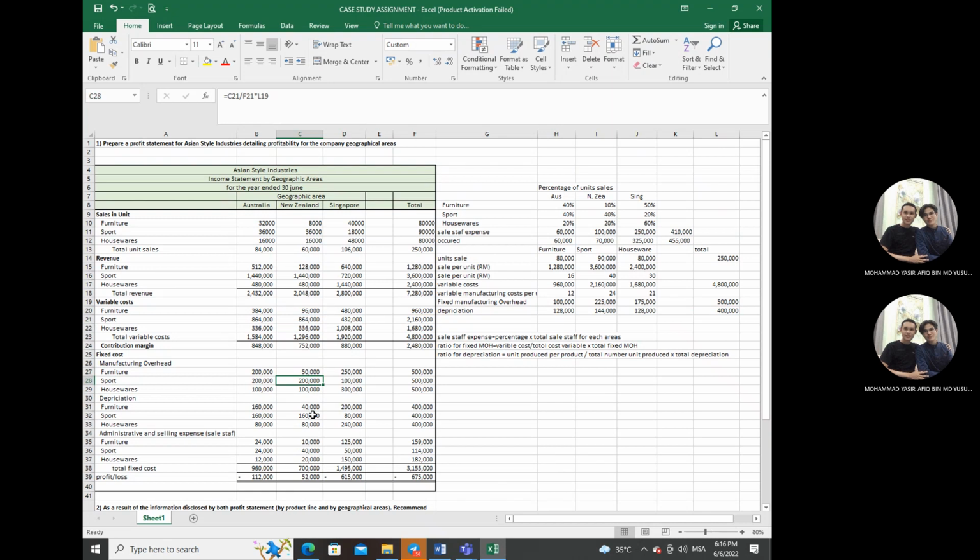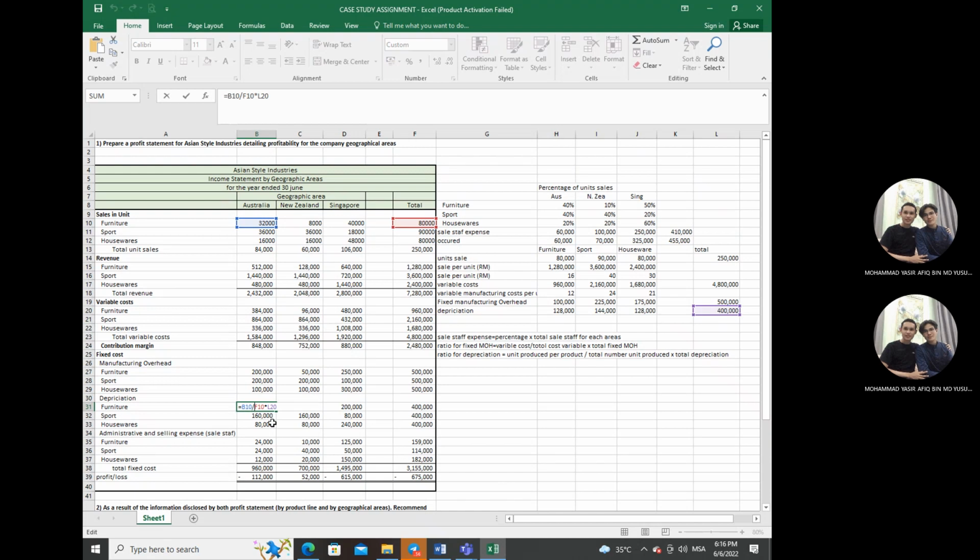The company uses the fixed cost. After that, we do the depreciations, also a fixed cost for the company. How do we get it? We get it from sales in units. We divide by the total sales in units, and we multiply by the total depreciations that occurred.